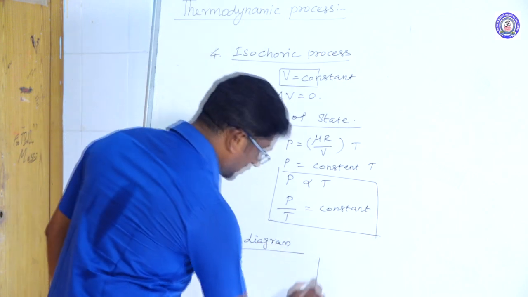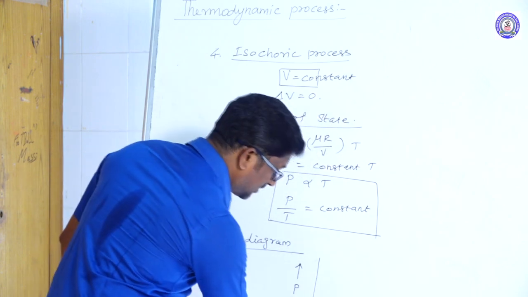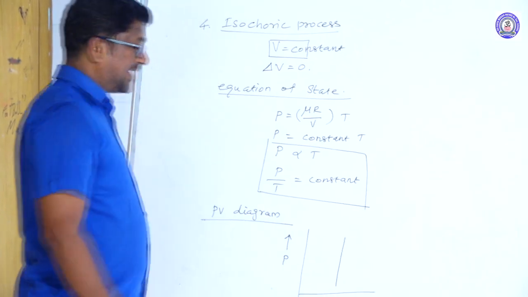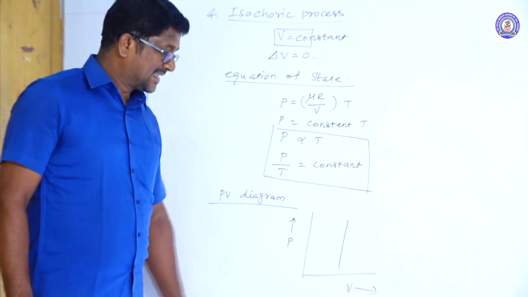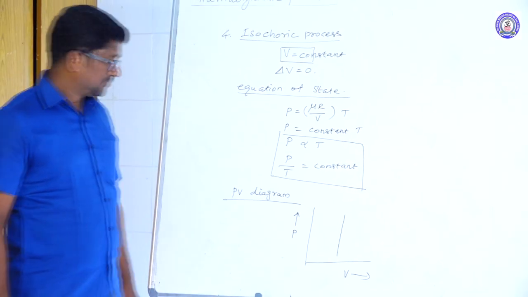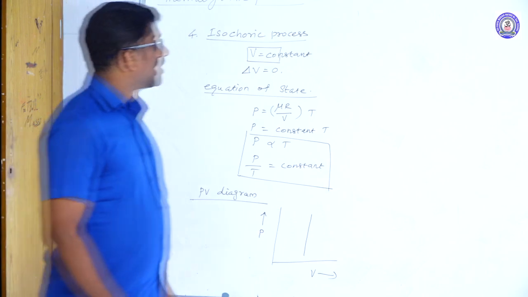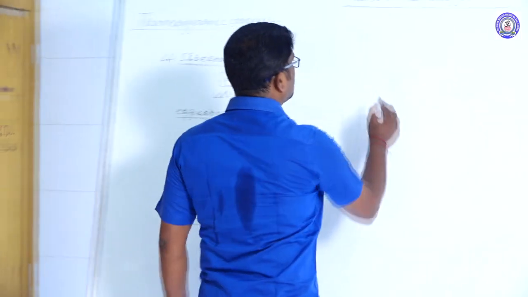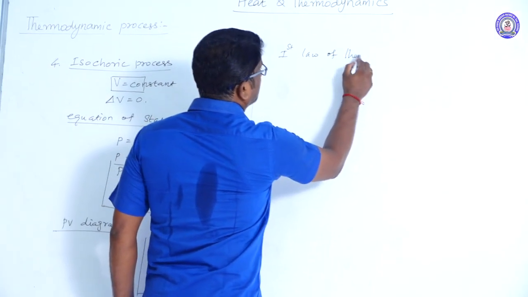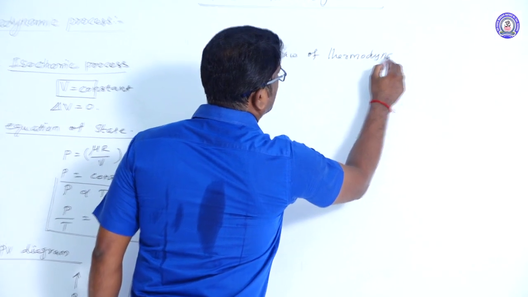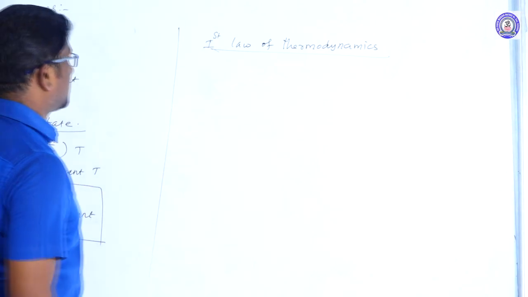The PV diagram for isochoric process is like this. So just a straight line which is parallel to the pressure axis, or y axis. This is the PV diagram. Next, the first law of thermodynamics for isochoric process.